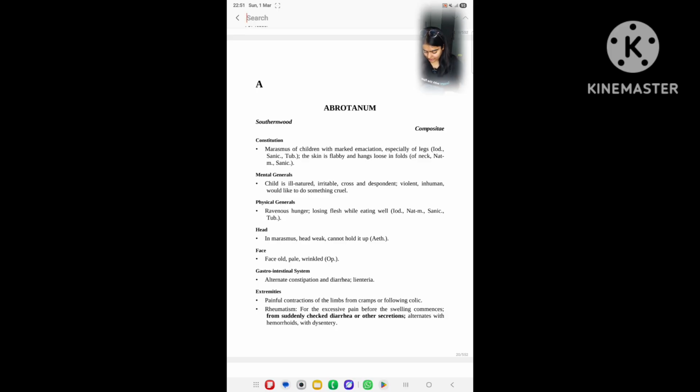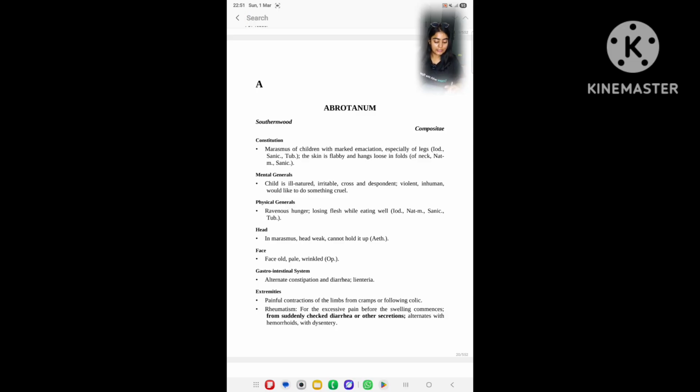The next physical general: ravenous hunger, losing flesh while eating well. Even in Tuberculinum, we learned losing flesh while eating well. But in Natrum muriaticum, we see losing flesh while living well. Iodum, page number 155. Natrum muriaticum, page number 213. Sanicula, page number 270.